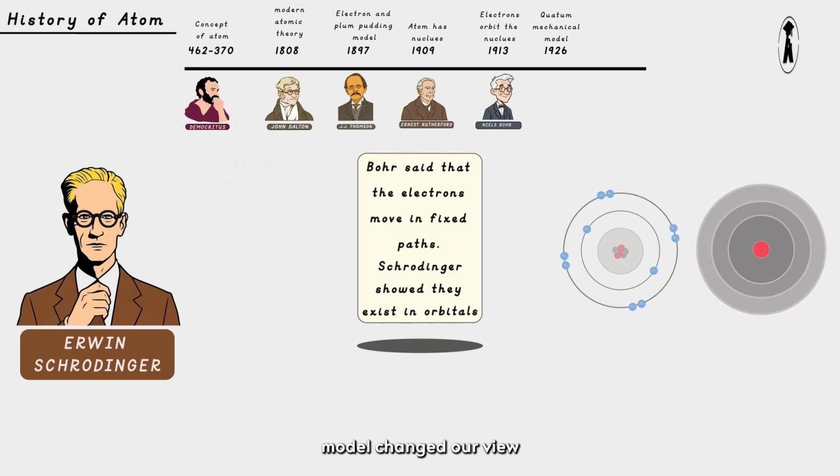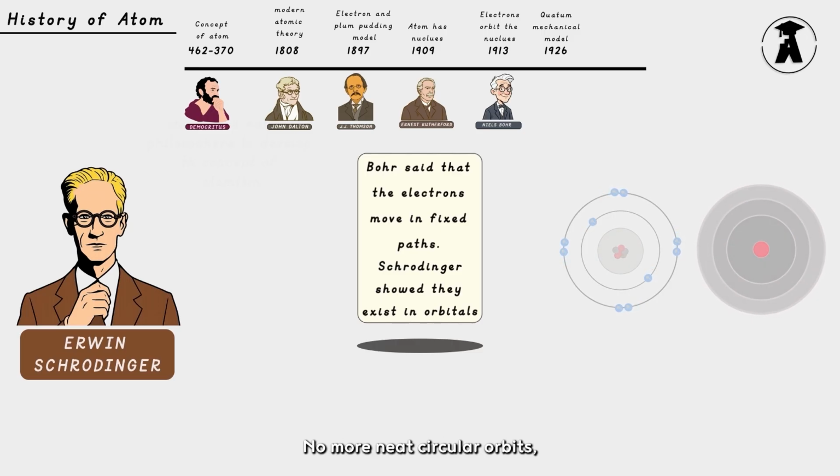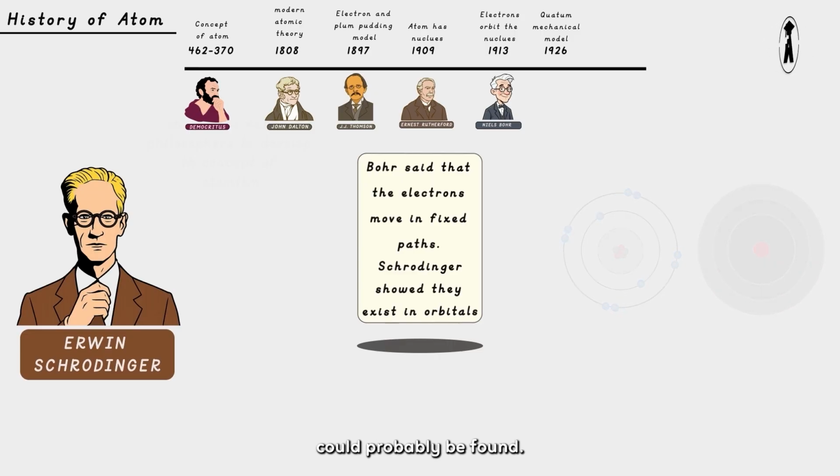Schrödinger's quantum model changed our view of electrons forever. No more neat circular orbits, but wave-like clouds where electrons could probably be found.